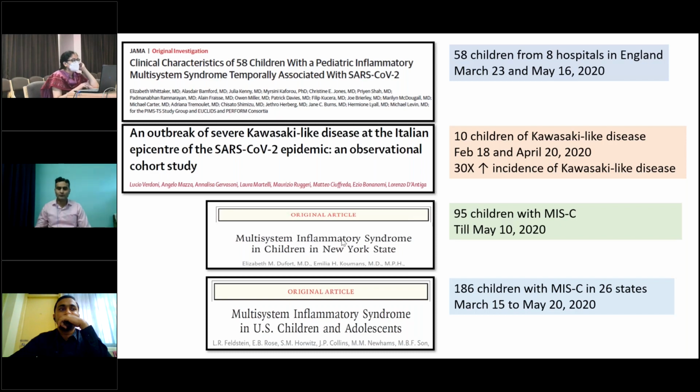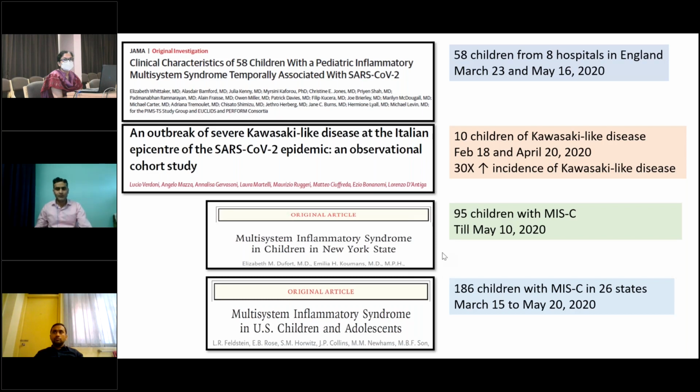there are multiple reports from the US. This report showed that there were 95 children with MIS-C till May 10, 2020 from New York, and when they collated the information from the USA, they reported 186 children with MIS-C from 26 states from March to May 20. So at that point of time, there was a huge surge of cases with MIS-C during the first peak of the pandemic.